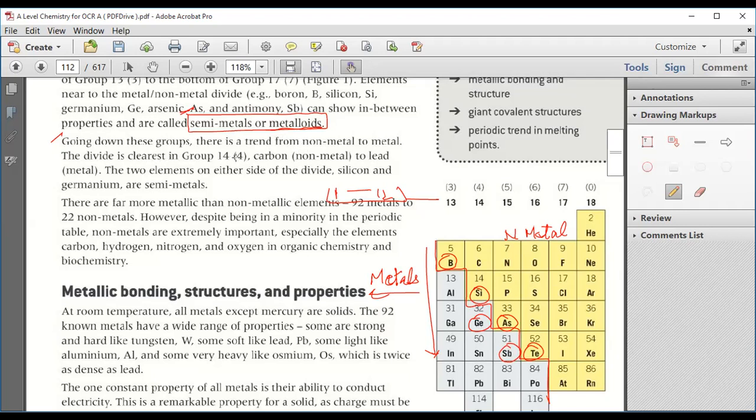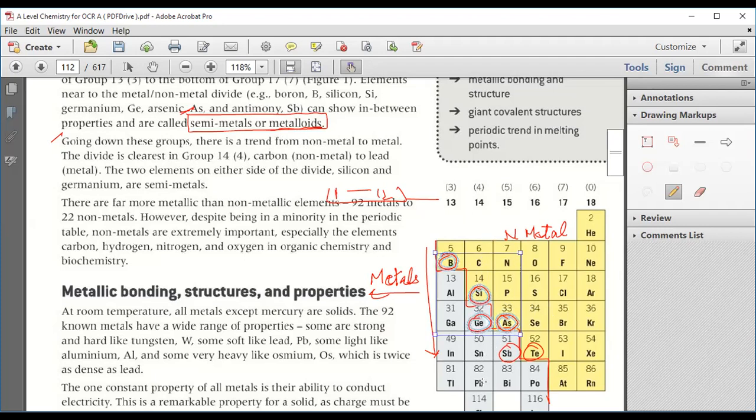The divide is clearest in group 14. Carbon and silicon are considered non-metals on one side of the divide. Silicon and germanium are semi-metals, and carbon is considered a non-metal.